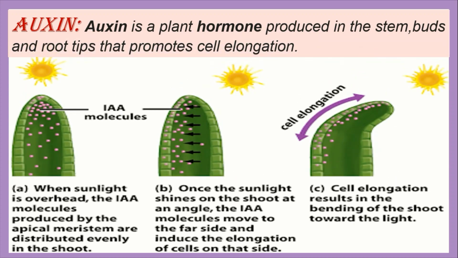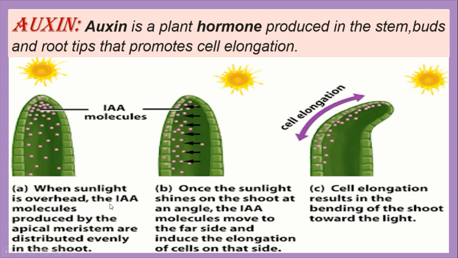Everybody see the figure. In the figure, light shines on one side of the coleoptile. The germinating part of the plants is called the coleoptile. In the first figure, when light is overhead, the indole acetic acid, here IAA means indole acetic acid, is one kind of auxin.